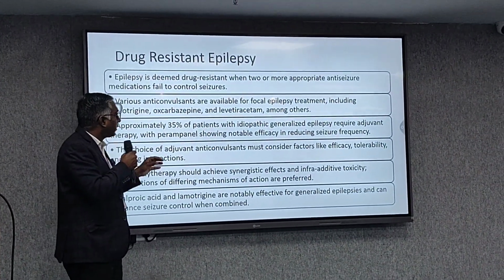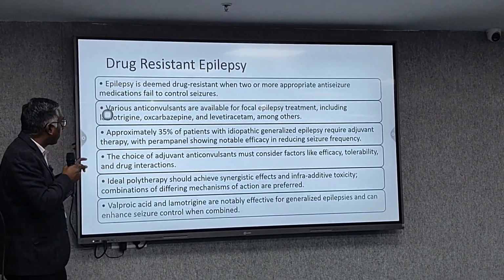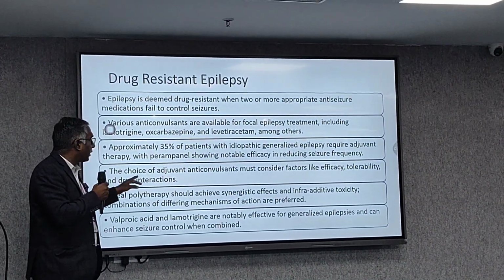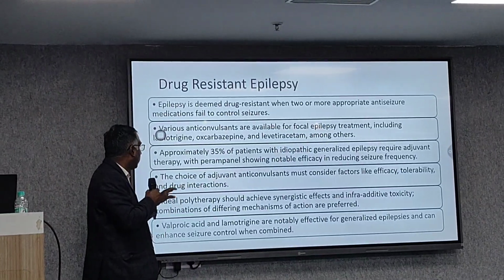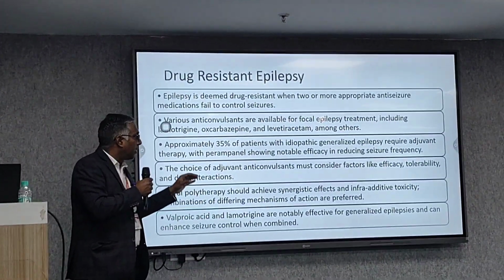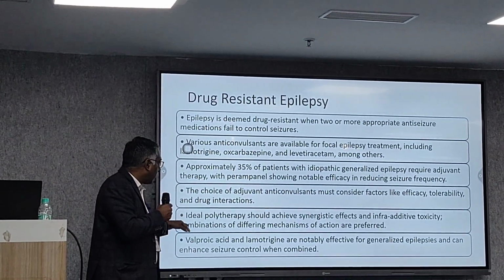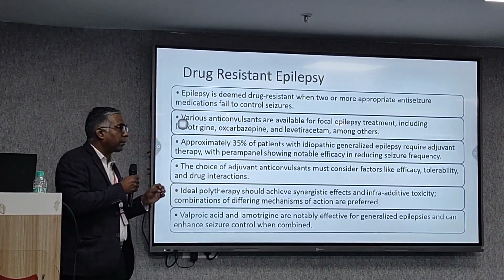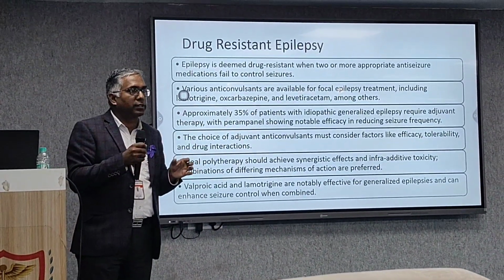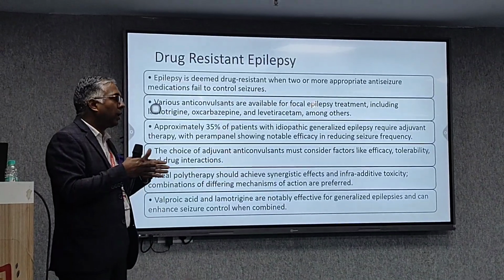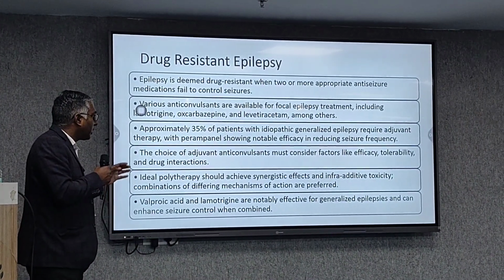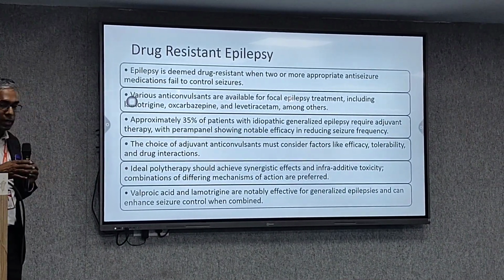Approximately 35% of patients with idiopathic generalized epilepsy require adjuvant therapy, with perampanel showing efficacy in reducing seizure frequency. The choice of adjuvant anticonvulsant must consider factors like efficacy, tolerability, and drug interaction. Ideal polytherapy should achieve synergistic effect and avoid additive toxicity, and combinations of very different mechanisms of action are preferred, because whatever medications are there, they are working on different mechanisms of action. They should work in synergy so as to give the best effect. Valproic acid and lamotrigine are notably effective for generalized epilepsy and can enhance seizure control when combined.